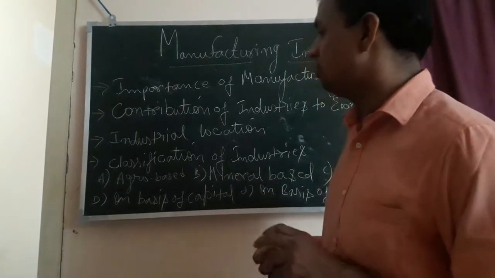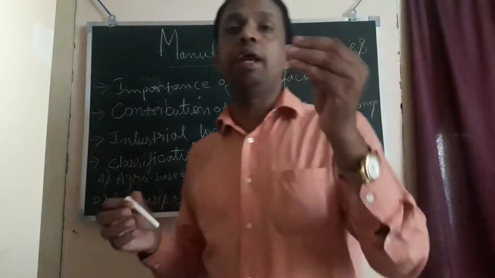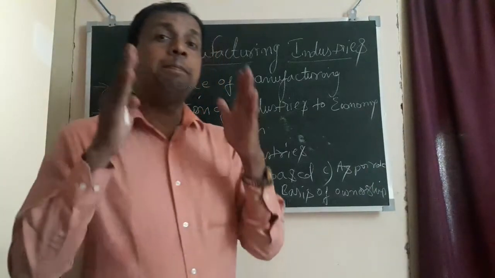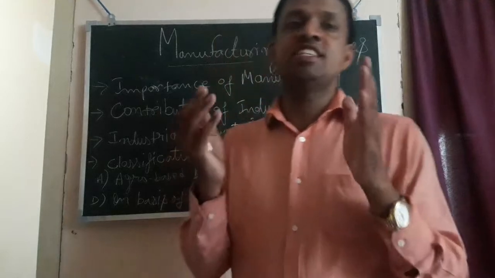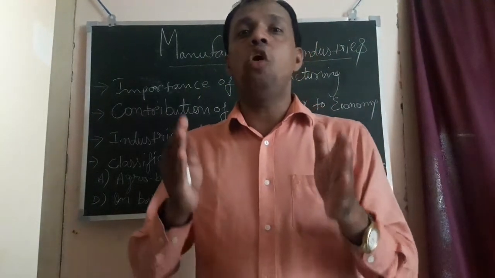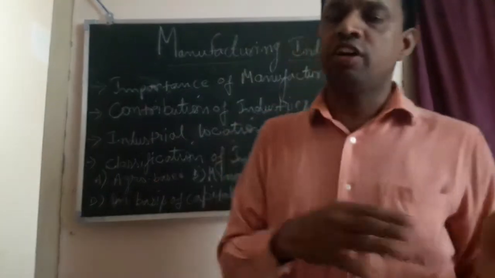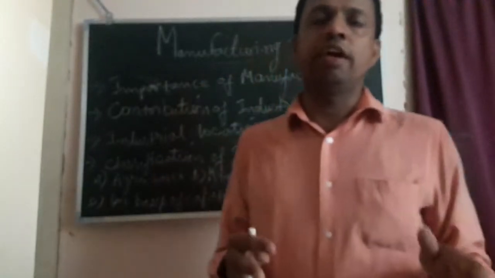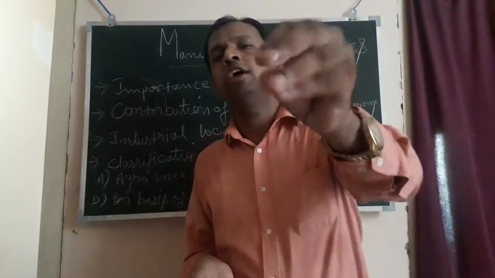Next, the third one is as per the role played by the industries. As per role, we have two types of industries. One is basic key industry. Now, what is a basic key industry? Basic key industries are those industries which provide all the basic things for everything, for construction of industry, for construction of a house, any construction thing. For any industry, if you want to establish it, you require those basic things.